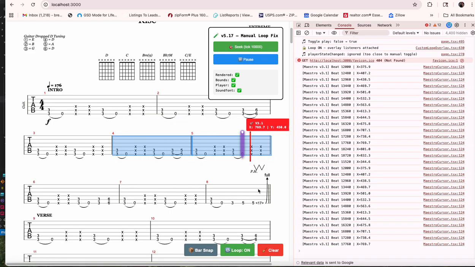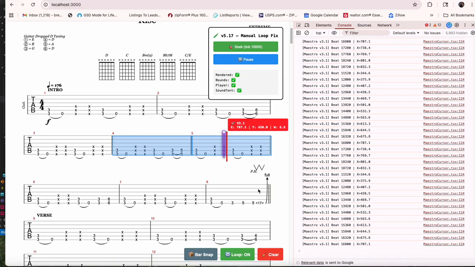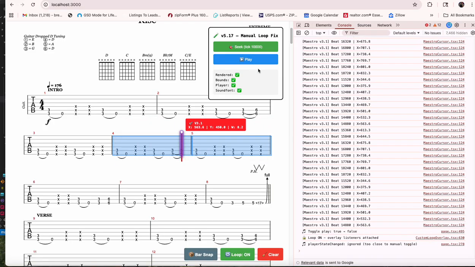Perfect. Every time through. No issues. No issues. Gone. Perfect. So yeah, I wanted to show you that I have solved that issue.